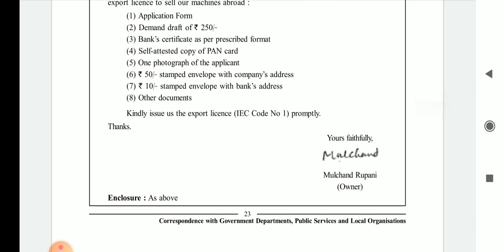Self attested copy of PAN card. They also want a copy of the PAN card, even if it is self attested. One photograph of the applicant. The applicant who wants to apply, who wants to get the export license, who is the owner of the business unit, at that time they want the photographs, means the government department wants the photographs for the same, and in the export license the photo of that particular person is attested.